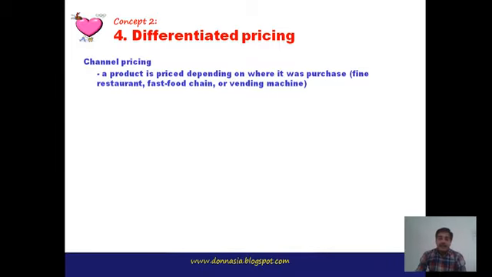Next is channel pricing. A product is priced depending on where it was purchased. Like in this example, fine restaurants, fast food chain or vending machine.